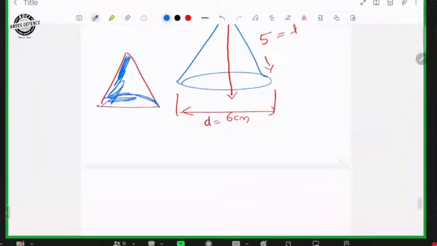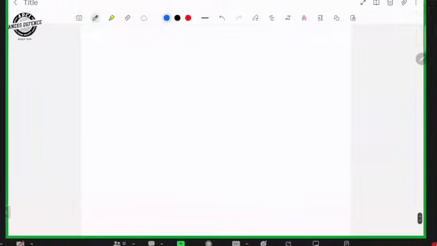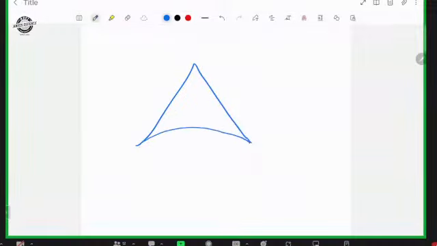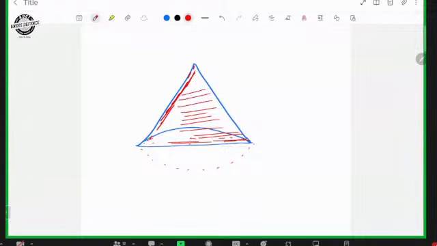Understood? Like this. The remaining portion is removed because you used a knife and cut it into 2 pieces. So you will be able to see this area only, this triangle part. That is the axial section of the cone.